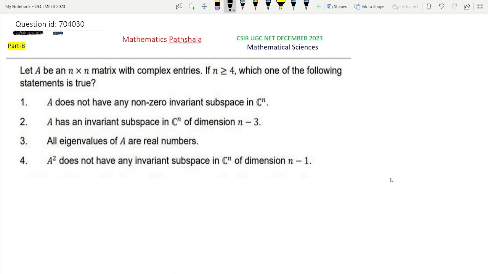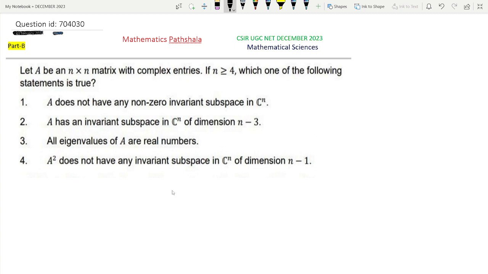This is a problem of CSIR NET December 2023 Mathematical Sciences. This is a question from Linear Algebra Part B. The question ID is 704030. See the question first. Let A be an n by n matrix with complex entries. If n greater than or equal to 4, which one of the following statements is true?